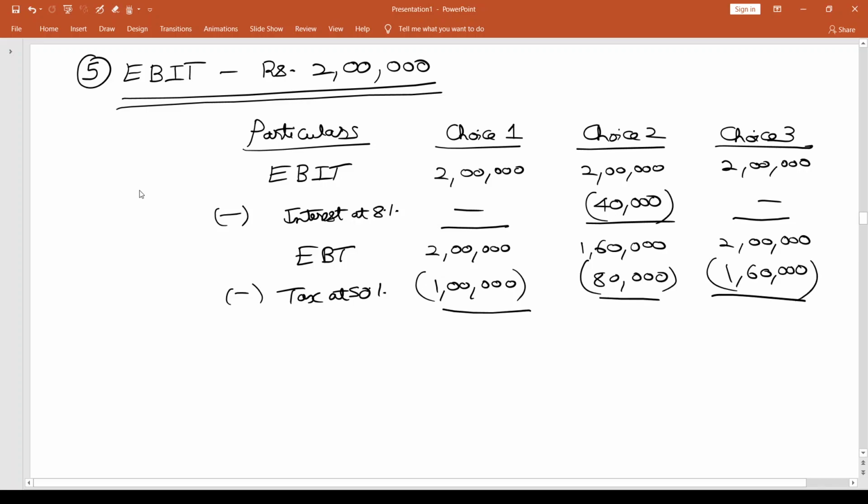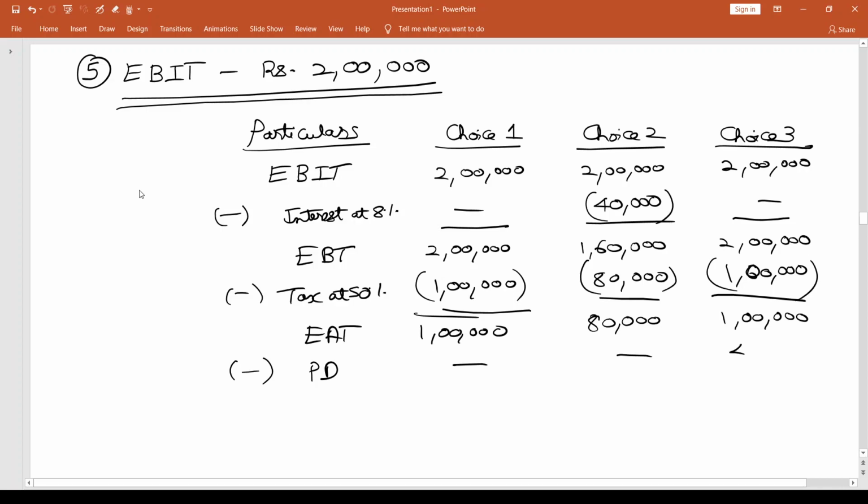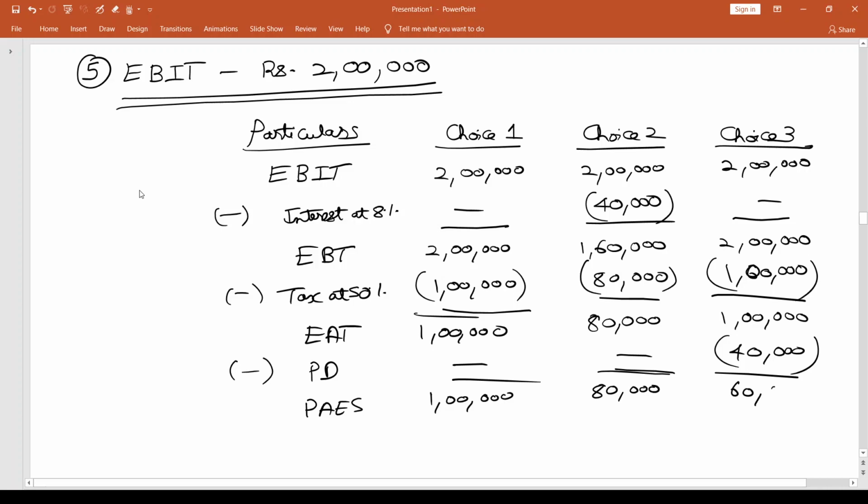So now I have my earnings after tax, that's 1 lakh here, it is 80,000 in choice 2, and this is again 1 lakh here, minus preference dividend. That's only going to be in the third choice. That would be 40,000. I have my profit available to equity shareholders. This is going to be 1 lakh, this is going to be 80,000, and this is going to be 60,000.